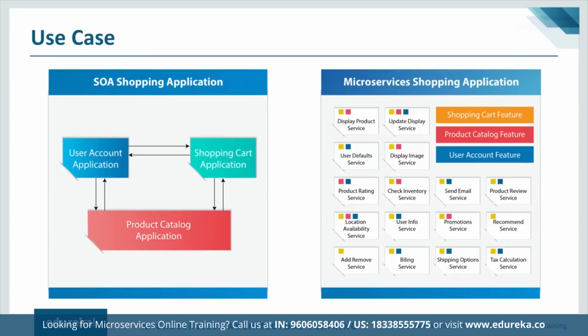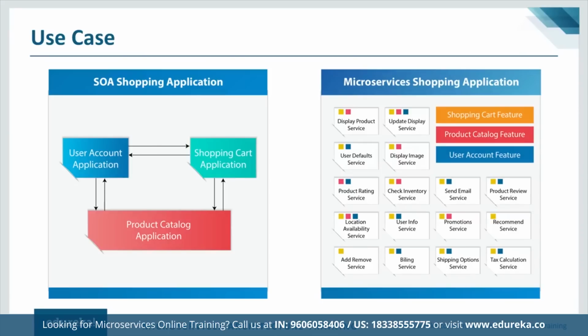So these are all time consuming tasks. But in the case of a microservices shopping application, you would not have this problem, because all the different tasks over here are provided as a service. If you want to change the way the product's image looks, then you will have to change only this particular application, right? So by only changing this service, your job will be done. You do not have to worry about the other services, and you do not have to change anything over there. The main change you will have to do will be restricted to only this particular service. So you save time and effort in the case of a microservices shopping application.